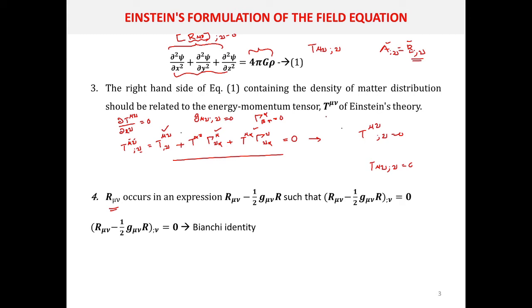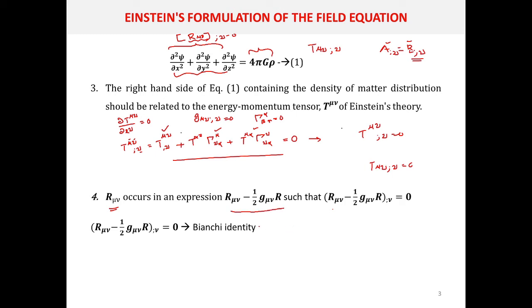Actually the right hand side is 0 because the covariant derivative of T mu nu with respect to nu is 0, so the left side also should be 0. So while you are giving an expression, it should be noted that its covariant derivative with respect to nu should be 0. So the option is R mu nu minus half G mu nu into R.